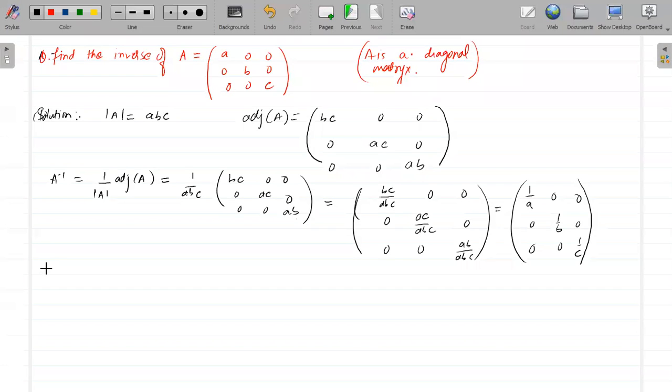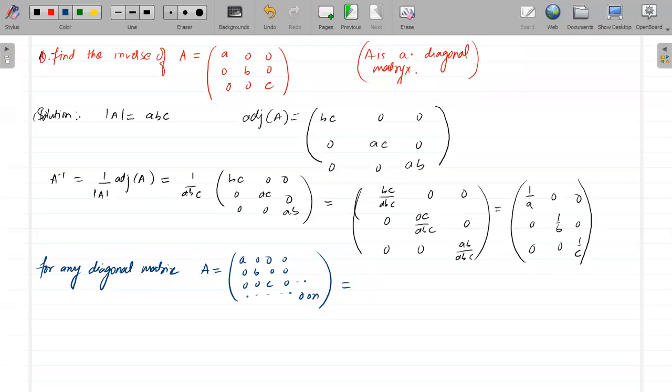For any diagonal matrix, A is equal to A, 0, 0, 0, B, 0, 0, 0, 0, C, 0, 0 till 0, 0, N. So the inverse of this will be simply 1 by A, 0, 0, 0, 1 by B, 0, 0, 0, 0, 1 by C, and till 1 by N, right?